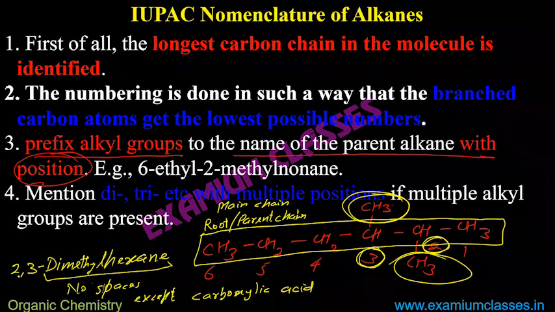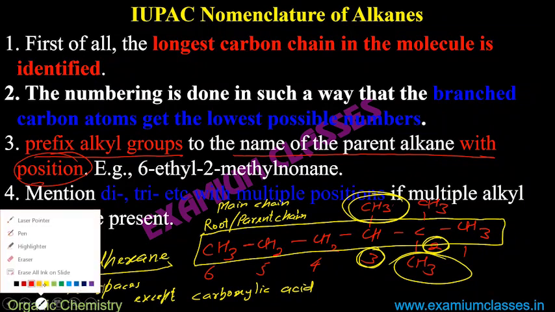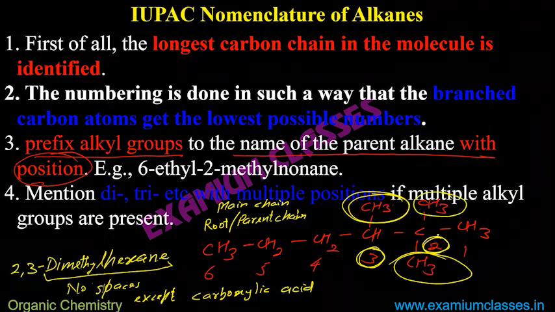So I can say 2, 2, 3. If on 2 I have 2 methyl groups, for example, suppose here I have another methyl group on this CH3. Now on second carbon I have 2 methyl groups. So I will write 2, 2, 3.